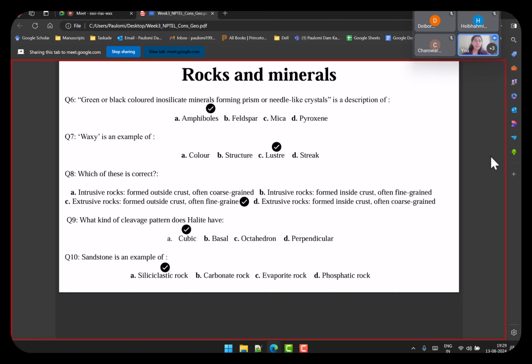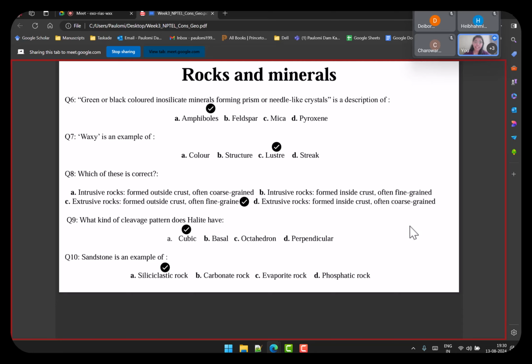You had igneous rocks, sedimentary, and metamorphic. Among igneous rocks, the two categories, intrusive and extrusive, have very characteristic properties that you should remember, and these are the two that are mainly concerned with them. Next was, what kind of cleavage pattern does halite have?